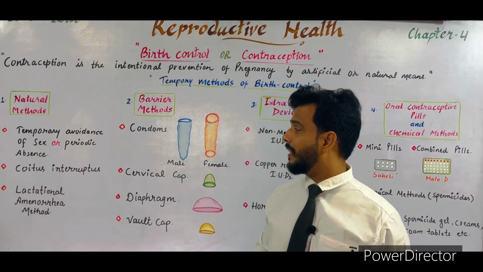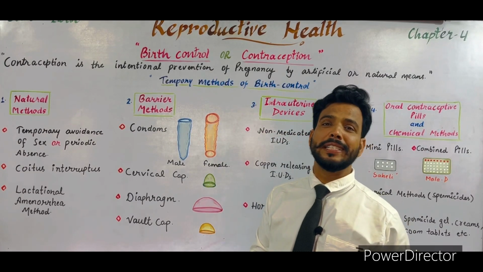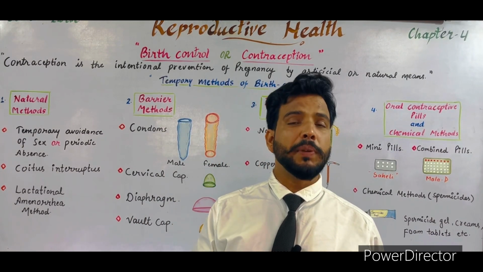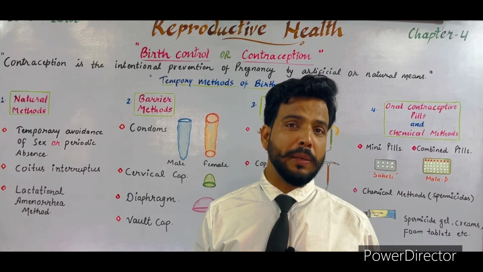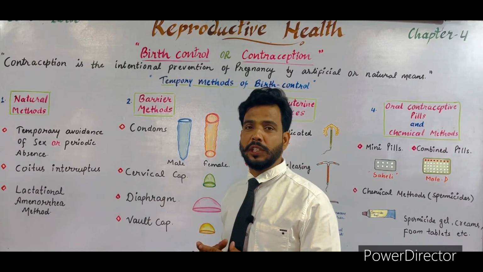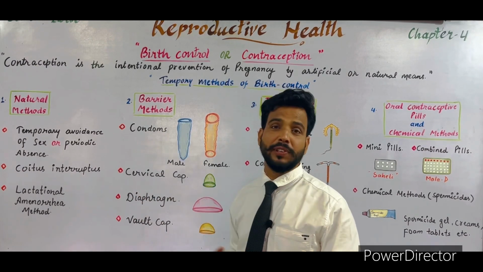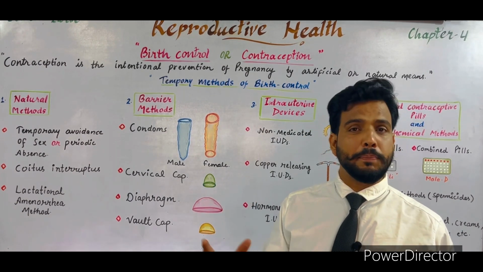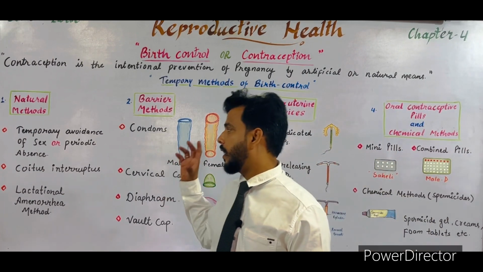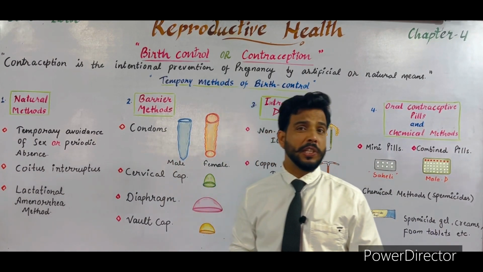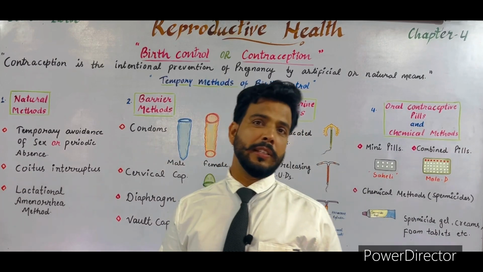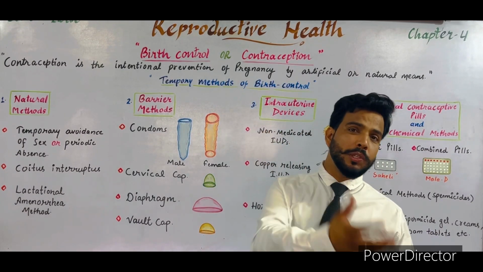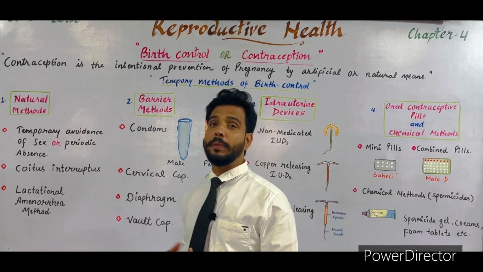Now the second method is coitus interruptus. What is the meaning of coitus interruptus? In this method, the male withdraws his penis from the vagina of the female just before ejaculation, to avoid insemination inside the female's reproductive tract. With this method, sperm and ovum will not fuse and pregnancy will not be possible. This is an effective method, but it is very difficult, especially for the male, because that is the most pleasant time for him. It's difficult to ejaculate outside the vagina, but it is a natural method to prevent pregnancy.